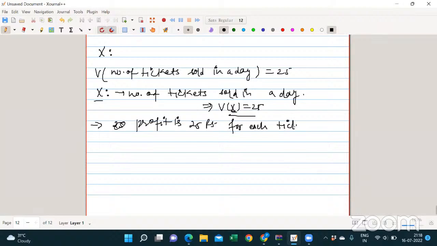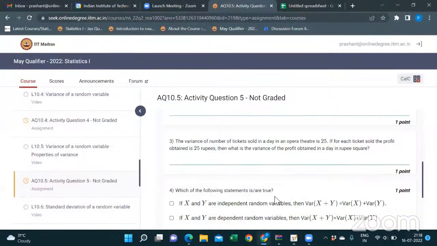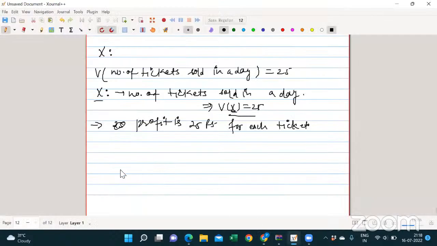Now, what is the question? What is the variance of profit in rupees square obtained in a day, right? So 25 will be considered as a constant multiplied to random variable x. So 25 square into 25. X is the number of tickets sold in a day, right? So for each ticket, your profit is 25, right? Yes, for one ticket, your profit is 25.